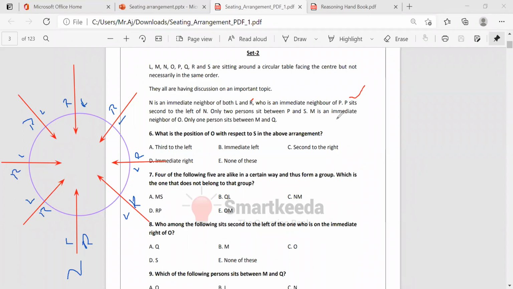Now first thing, P sits second to the left of N. N is here. Who's the second left? 1, 2. This will be the second left. Is it clear? So who is here? They are saying P is here. P.